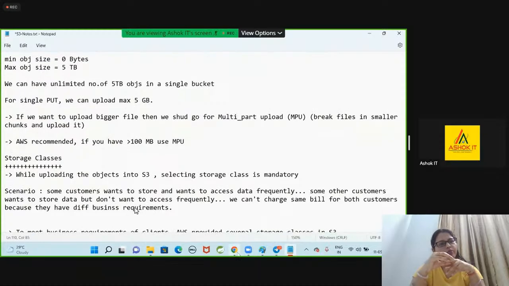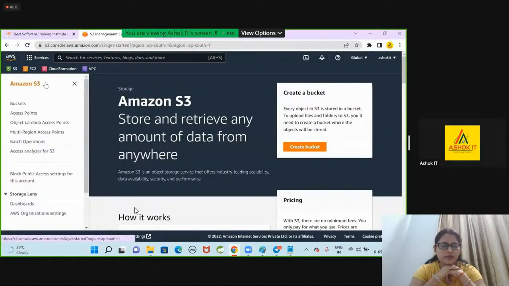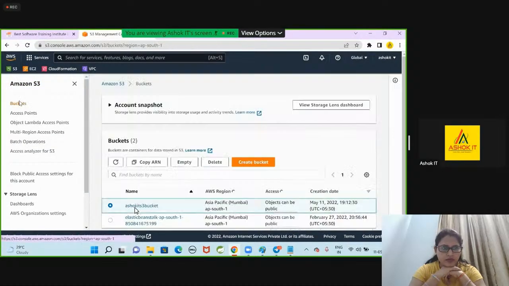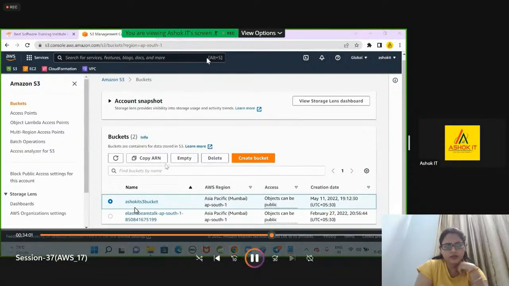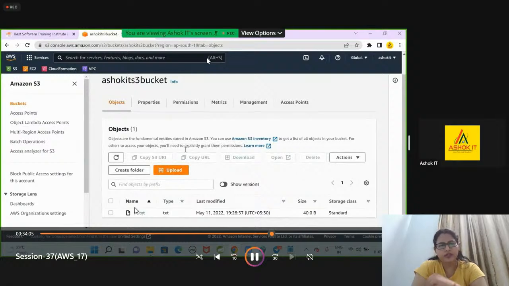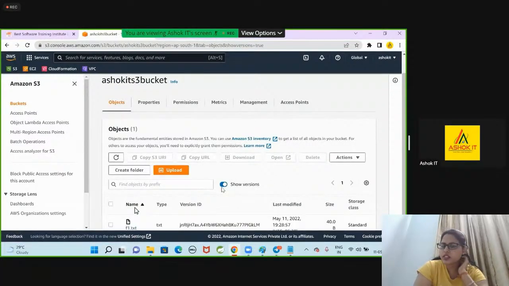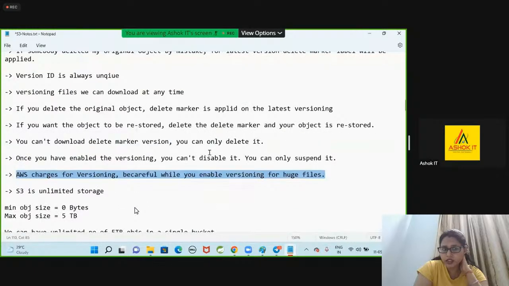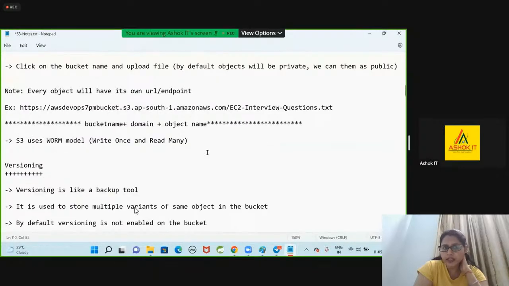Okay. So with this we understood what an S3 bucket is and what objects in S3 are, how to store an object, what an object endpoint is, what a pre-signed URL is, what versioning is, how to enable versioning, and how to suspend versioning. That part we have discussed. Are you guys clear with the versioning concept in S3 buckets?